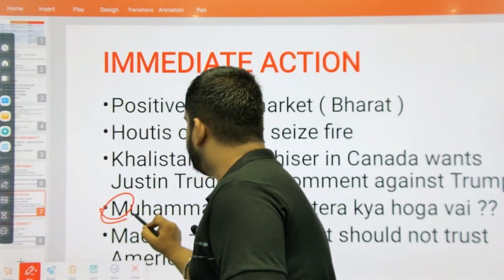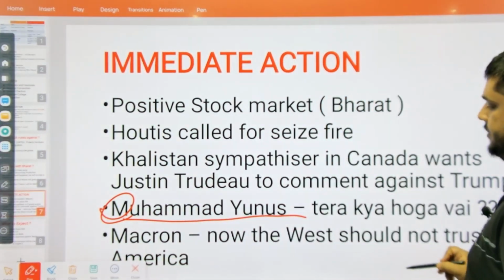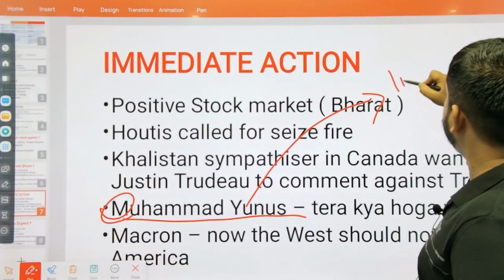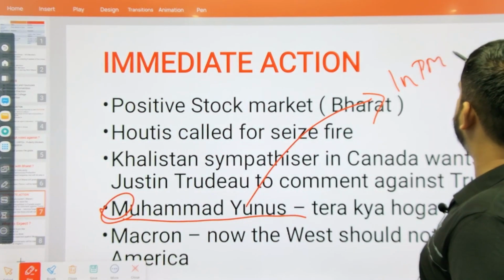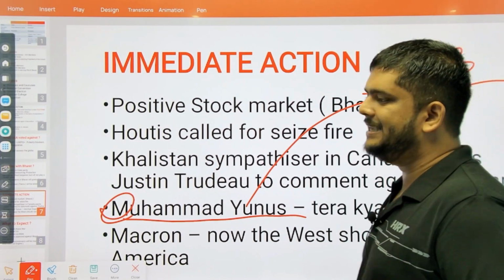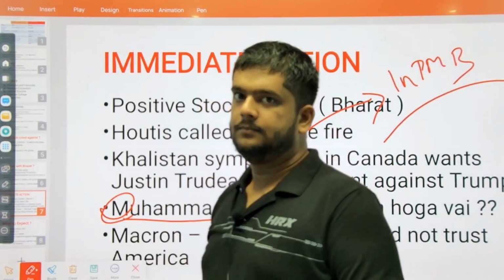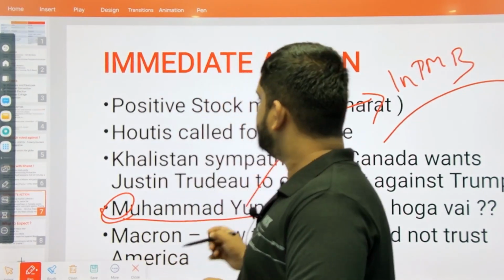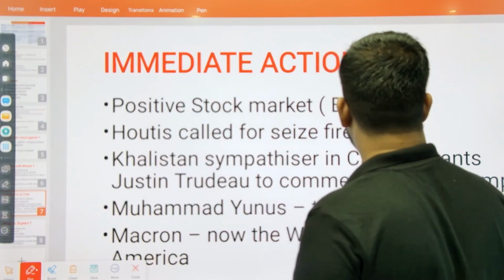So another person who is going to get sleepless nights is Mohammad Yunus. Who is he, by the way? He is the present interim Prime Minister of Bangladesh, right? Or in other words, we can say he's a stooge of the deep state. And Donald Trump has categorically said that he is going to dismantle the deep state. So Mohammad Yunus is a stooge of the deep state.